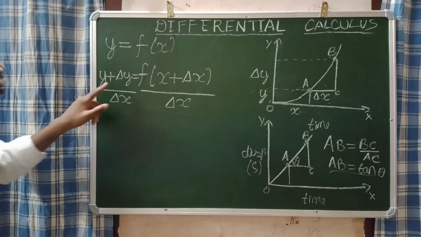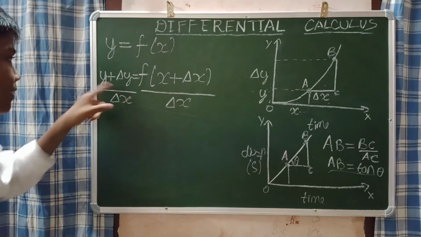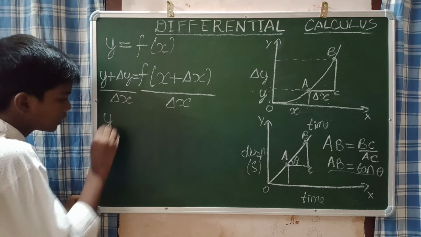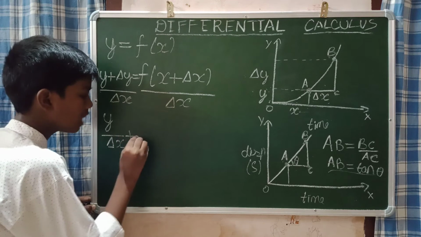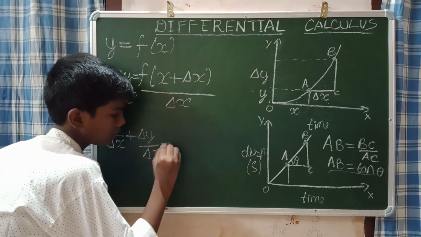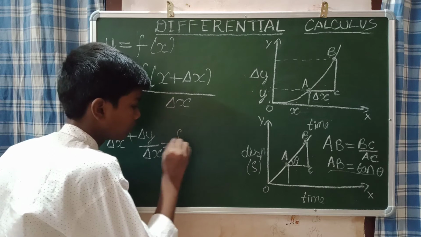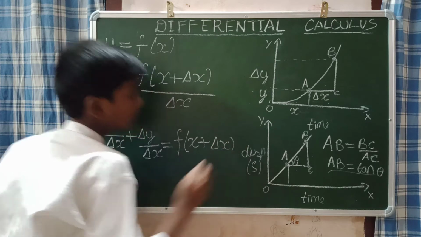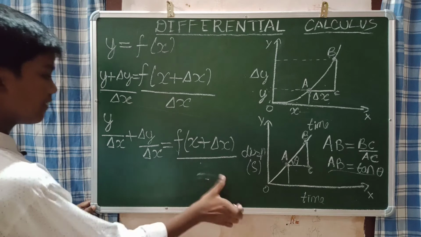Now we can say y plus del y by del x, which as a simple thing is y by del x plus delta y by delta x, is equal to f of x plus del x divided by del x. As I told, on the whole we are dividing by the delta x.